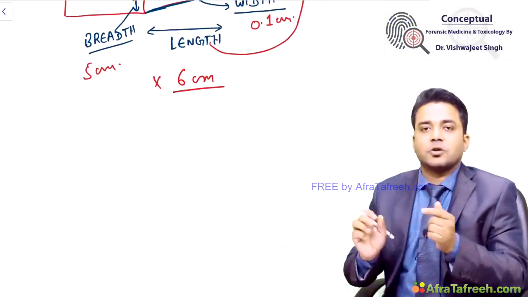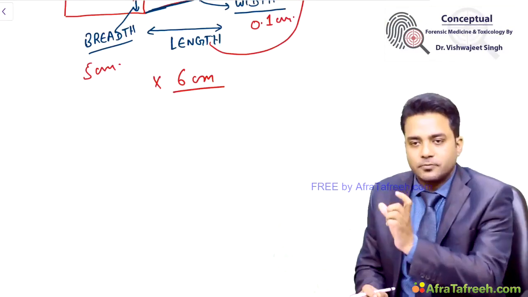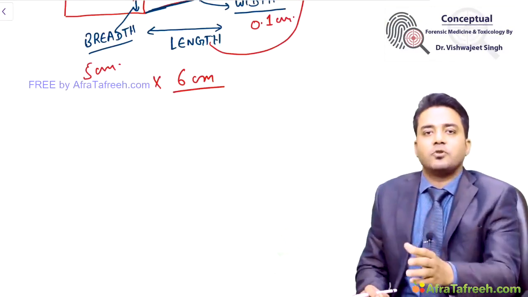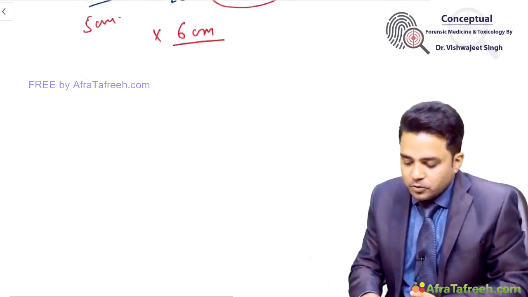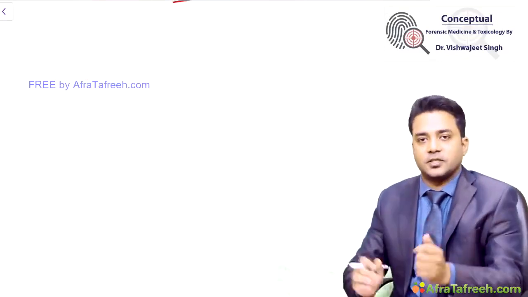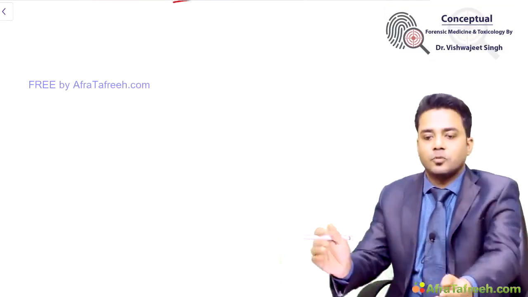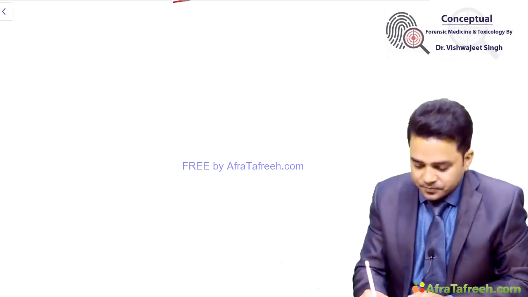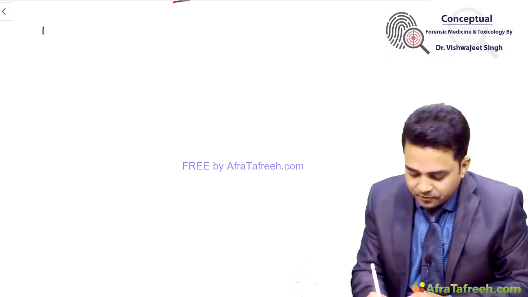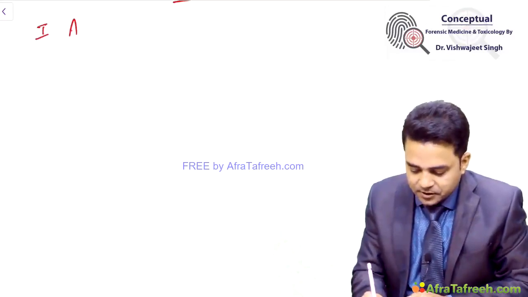Okay, this finishes your sharp weapon injuries. We have done the differences between incised wound and lacerated wound. Let us now come to blunt weapon injuries. Blunt injuries. Number 1 is your abrasions.